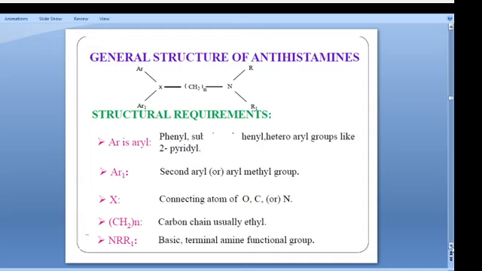So this is the basic structure of antihistaminic drugs. What are the structures, what are the drugs you are taking? This must be the basic structure. What is it containing? It is containing two aryl groups, aryl group 1 and aryl group 2.